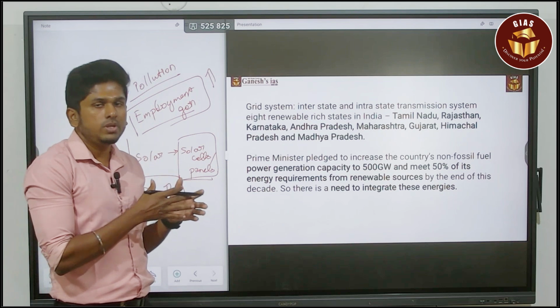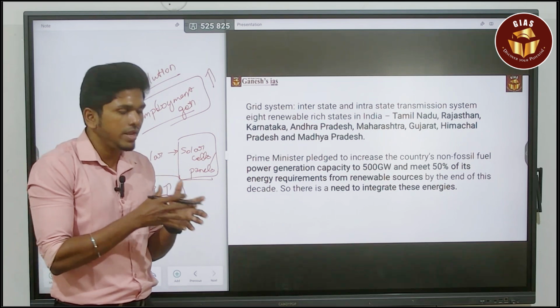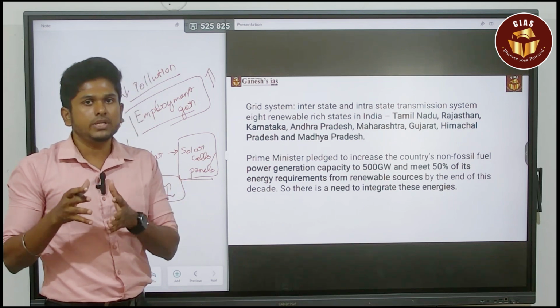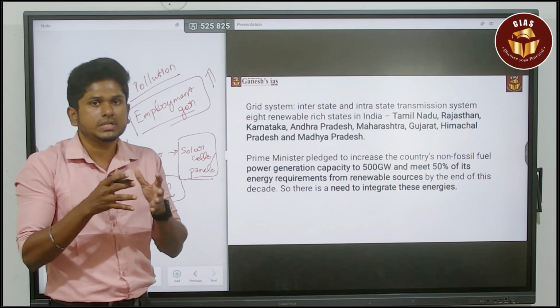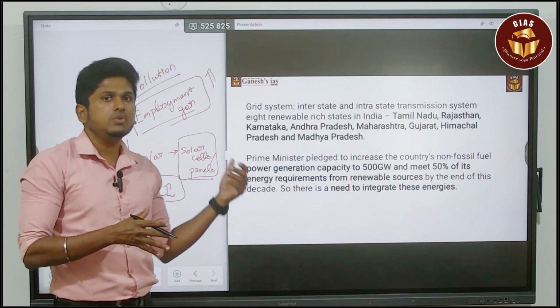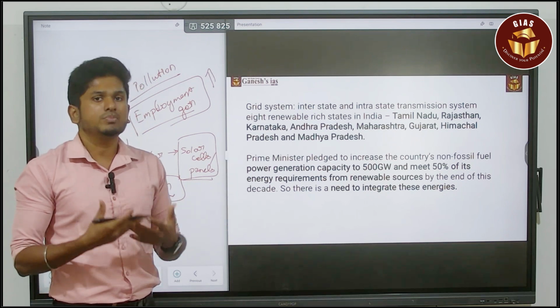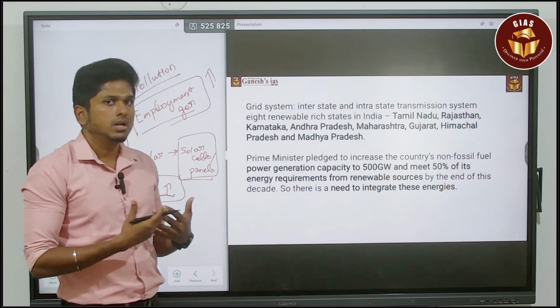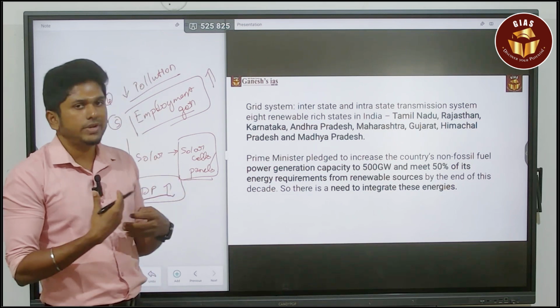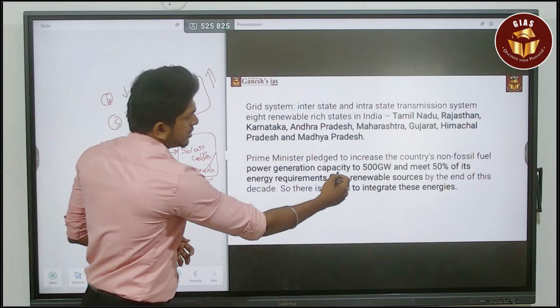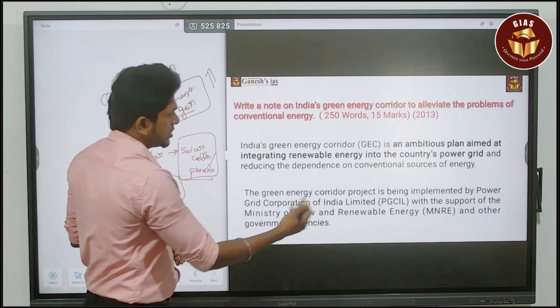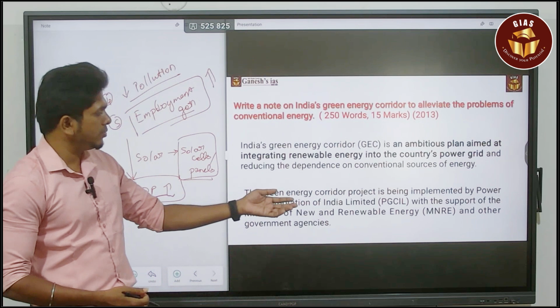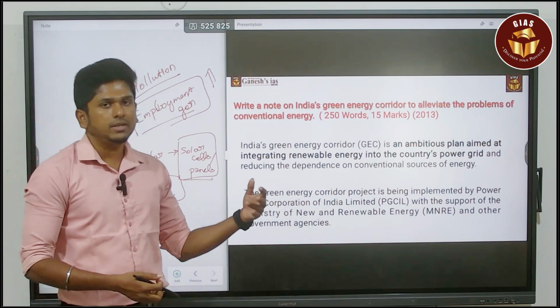So by doing all these things, India can surely achieve this commitment of 2030 by producing 50% of the energy needs from renewable energy sources. In that sense, you can complete your answer. So this is the simple way to address this question. And also you can give a lot of data about this, about the 500 gigawatts, and you also have to speak about the Power Grid Corporation of India Limited.